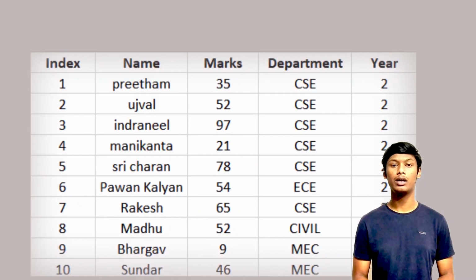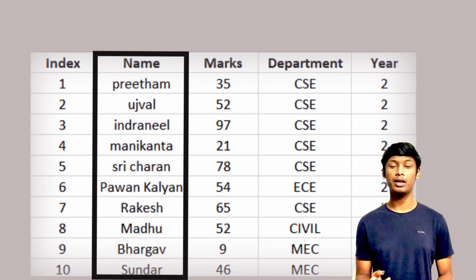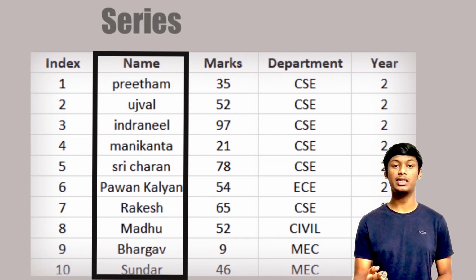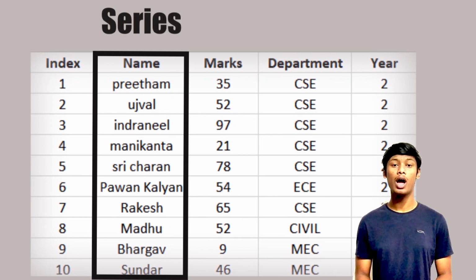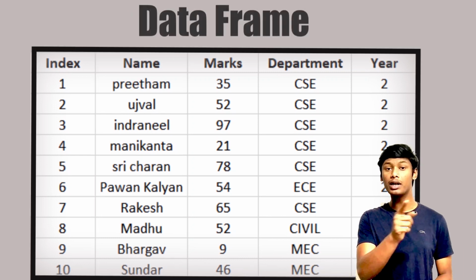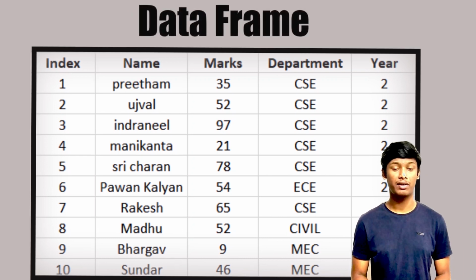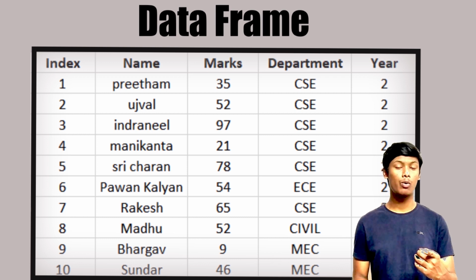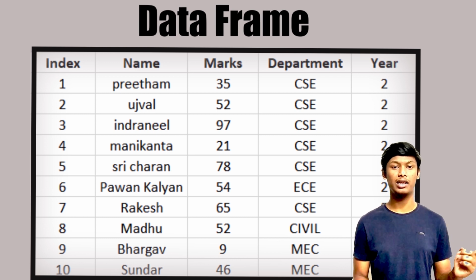Consider this student table. Here, every column, that is name, marks, department, year, individually is a panda series, and you can see that every value has its own index, and the total table is known as a data frame. Every column has its own name and every row has its own value.